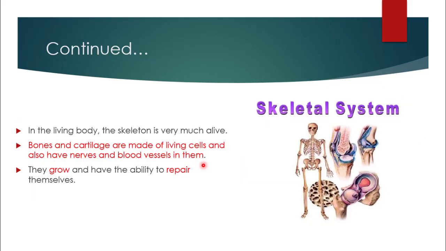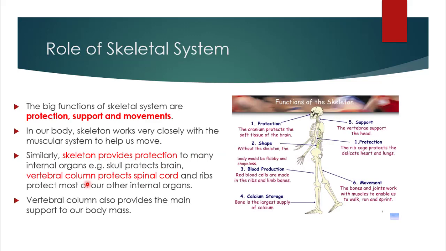Now what does this skeletal system consist of? In the living body, the skeleton is very much alive. Bones and cartilage are made of living cells and also have nerves and blood vessels in them which provide them nourishment. They grow and have the ability to repair themselves, which is a very important characteristic of bones and cartilage. Now we will discuss about the role of skeletal system in our body.